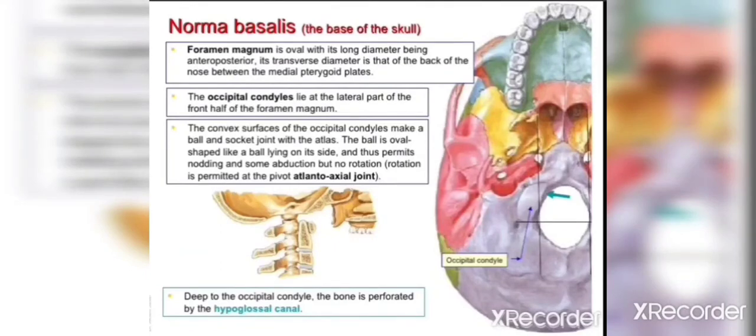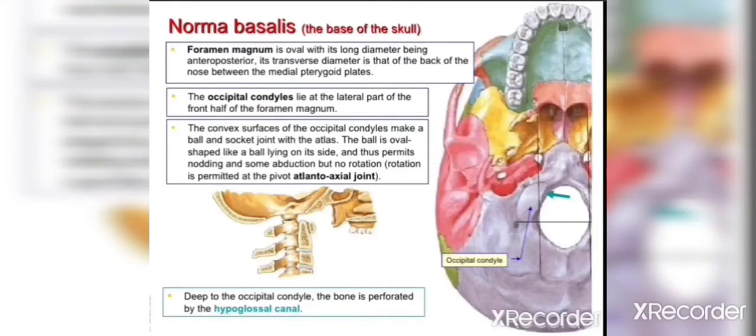Then there is foramen magnum, which is the largest foramen at the base of the skull, and it is transmitting our spinal cord. Then there are occipital condyles just lateral to the front half of the foramen magnum. These are the occipital condyles. These are easily visible in this diagram, and these occipital condyles form the atlanto-occipital joint, that is the joint between the atlas and the occipital bone.